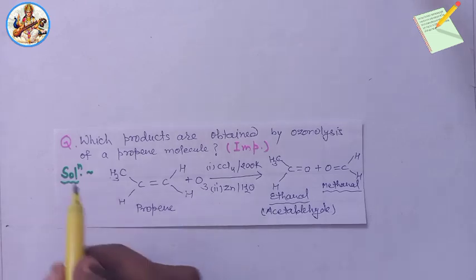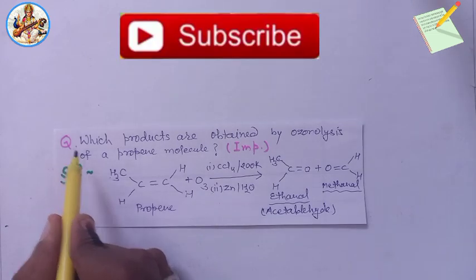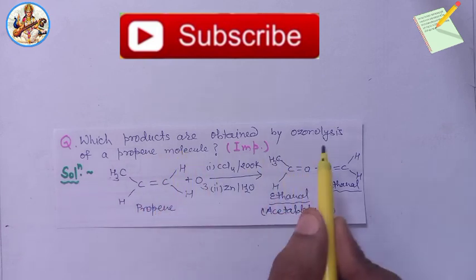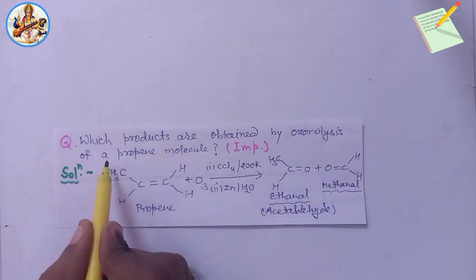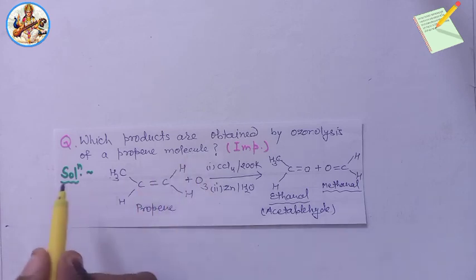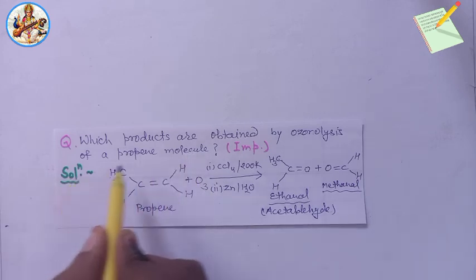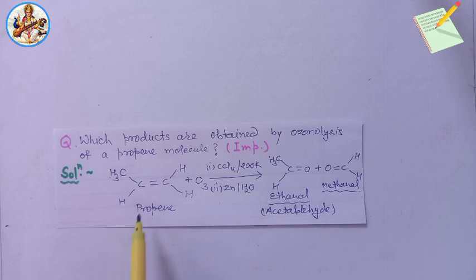For this we take an example. Question: which products are obtained by ozonolysis of a propene molecule? Solution: we know that the molecular formula of propene is CH3CH double bond CH2.